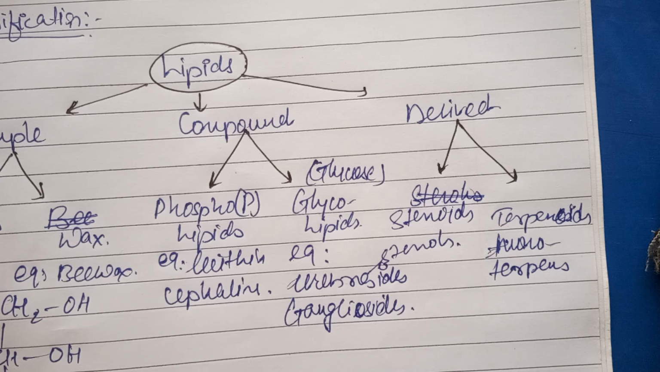And in order to save the lipids for further ATP generation, we have a cycle called lipogenesis, which is a biochemistry cycle. So till now we have studied the definition of the lipids and the classification of the lipids.